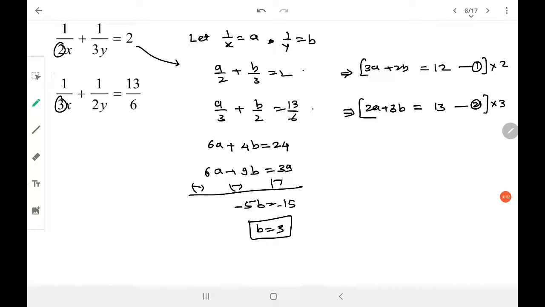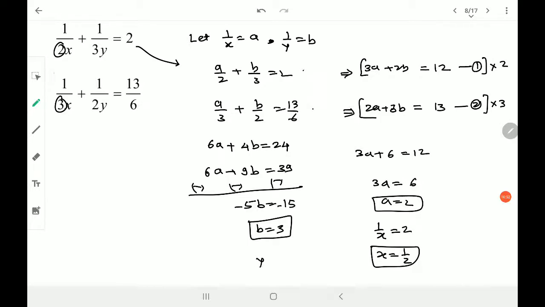Right, b will be equal to 3. Putting this value into any of the equations, maybe equation number 1, I put b is equal to 3. I get 3a plus 6 is equal to 12, gives me 3a is equal to 6 and a will be equal to 2. But basically I wanted to find out x and y. So 1 upon x is equal to 2 as a is 2, x will be equal to 1 by 2 and y will be equal to 1 by 3, and that will be very clear for you, I think.